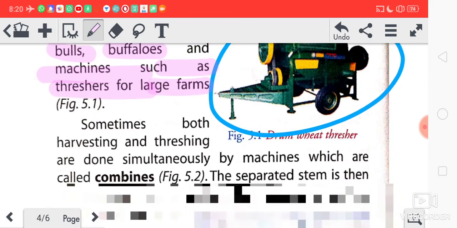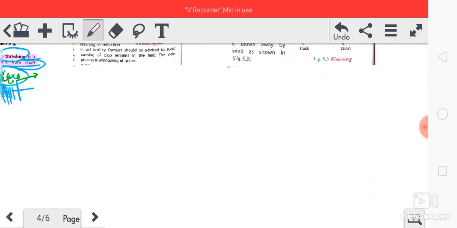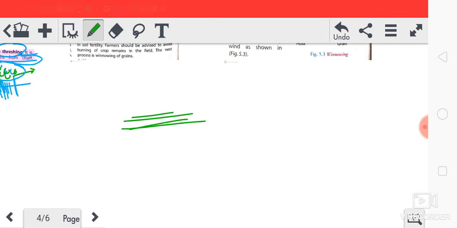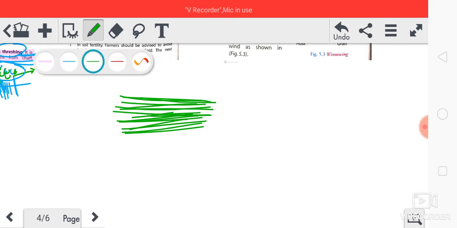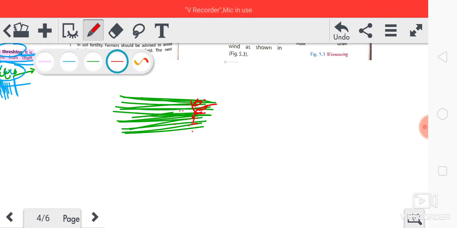You must have seen in the villages area, suppose these are the harvested part, paddy, the plant of paddy. In Hindi we call it dhan. All of you must be knowing. And small grains are there. So these grains need to be separated.